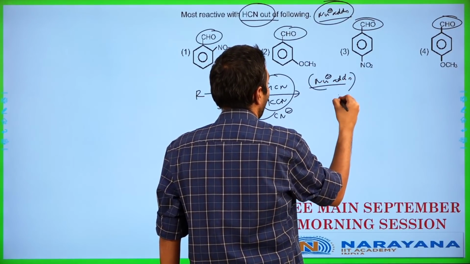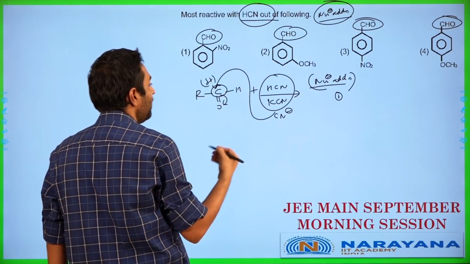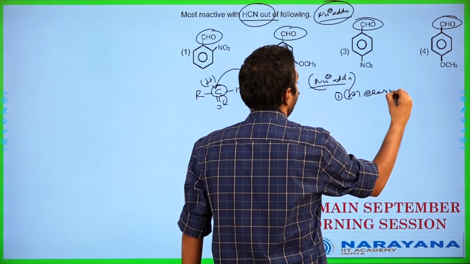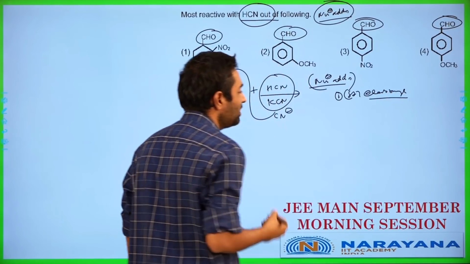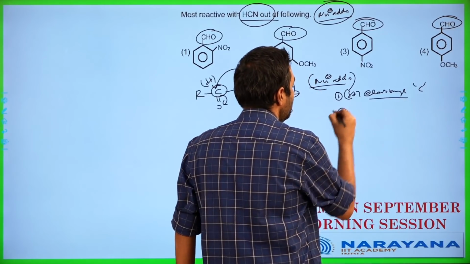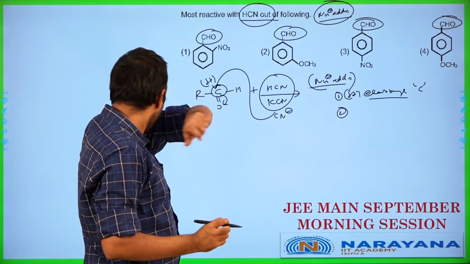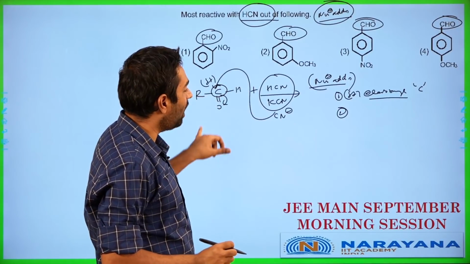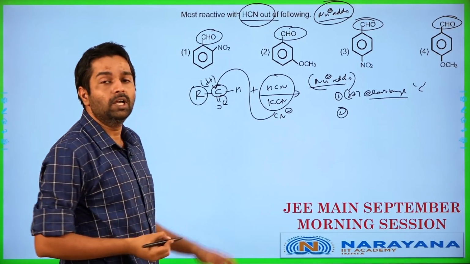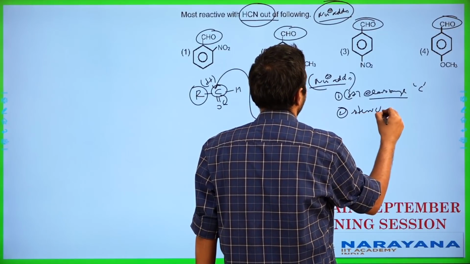This nucleophilic addition reaction mainly depends on two factors. The first factor it depends on is going to be the delta plus at the carbonyl carbon over there. That is going to be one aspect to pay attention to. The second aspect is, have a look here, this particular attack here is going to be happening on a carbon which is going to be flanked by an R group over here. So it definitely depends on the steric hindrance also.